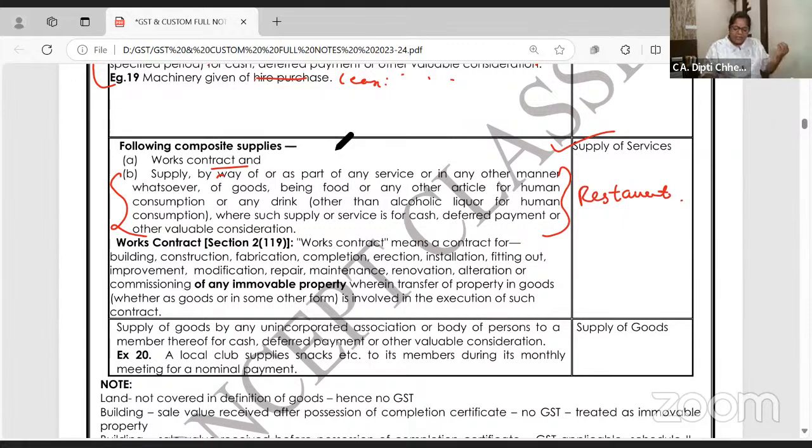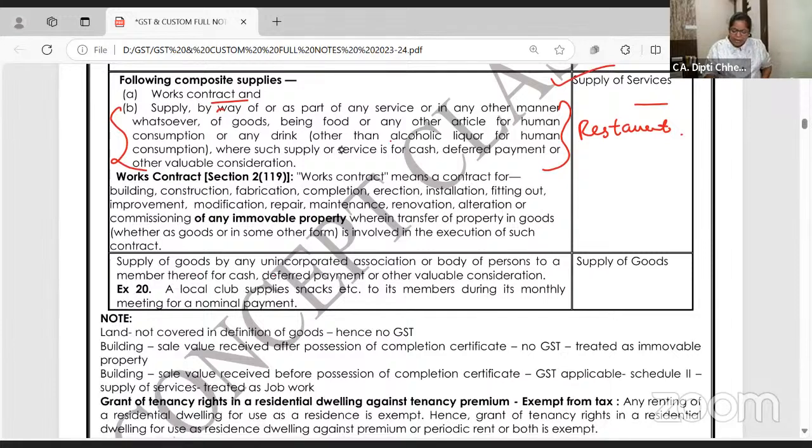But now, supply by way of any service, food or other article for human consumption in cash. It's like a restaurant. So the restaurant is selling you goods. Is it supply of goods or service? They have clarified that restaurant comes under services, over and out.